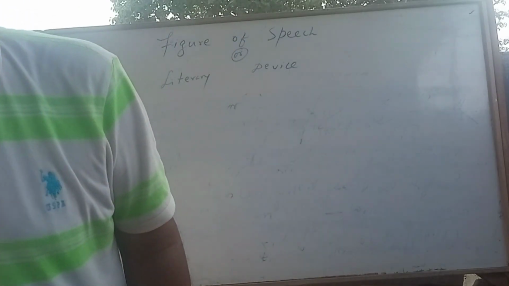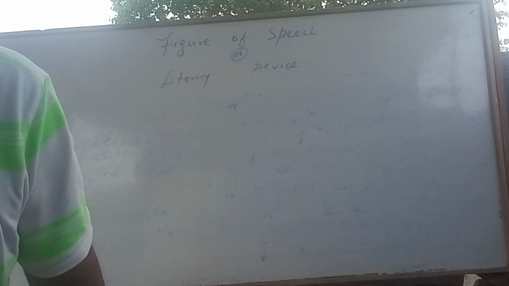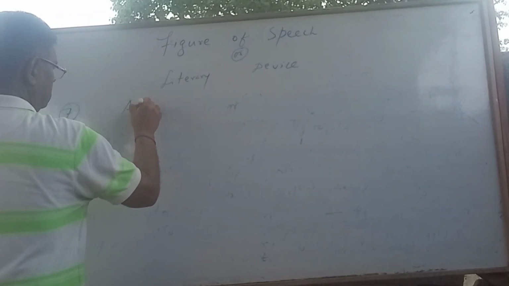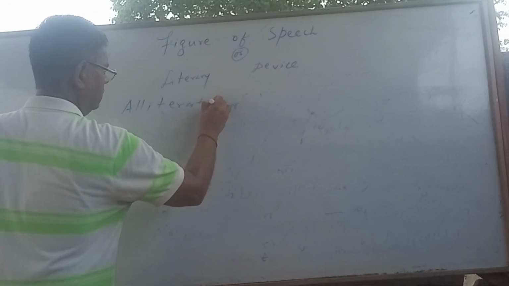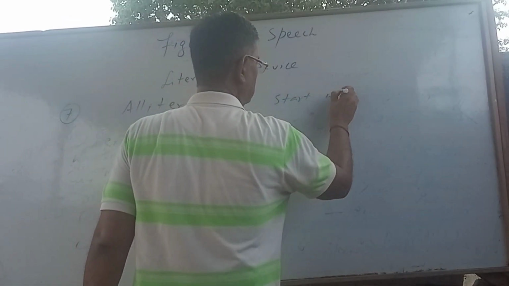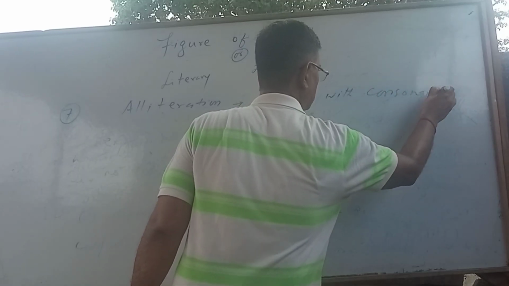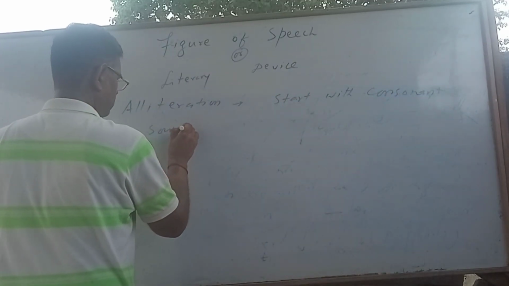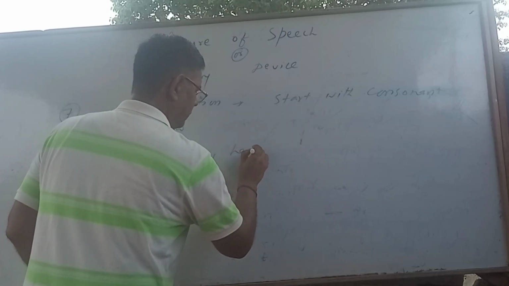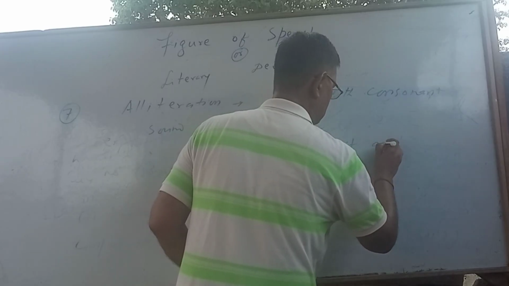For example, they have their exit and their entrance. Alliteration starts with consonant sound.